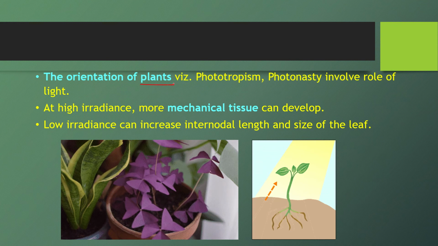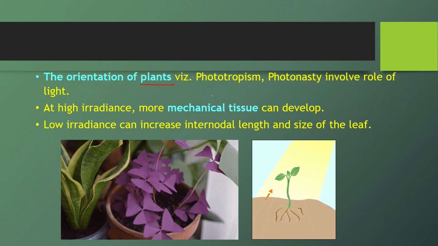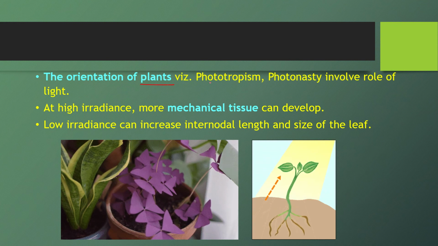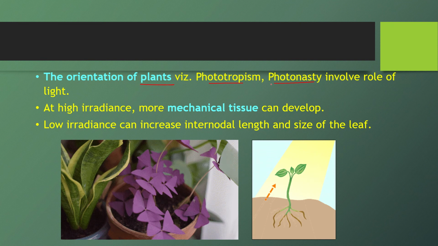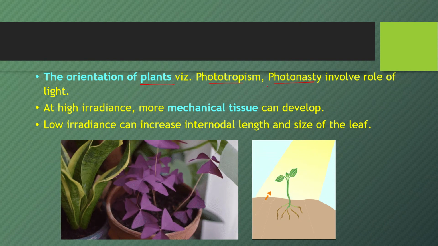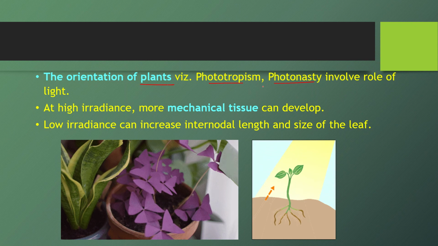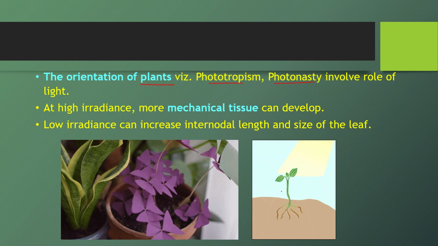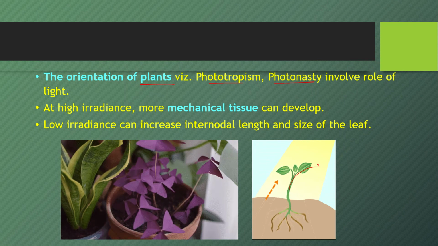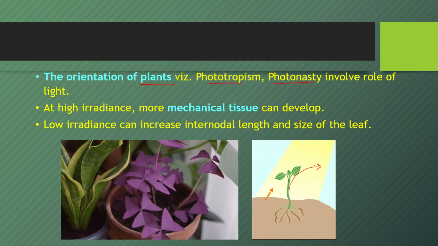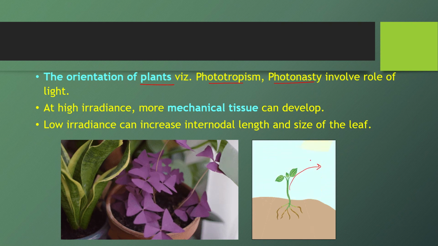Then comes the orientation of plants, different kinds of movements we observe in plants like phototropism and photonasty. These are dependent on light. What is phototropism and photonasty? What is the difference between these? When we have a directional response, see, it is growing towards light. So when we have a directional response, that is phototropism.